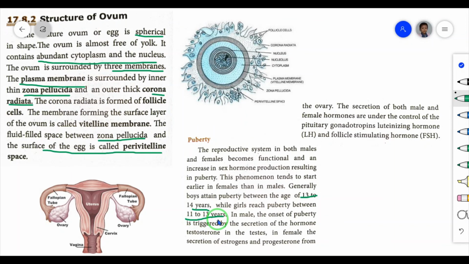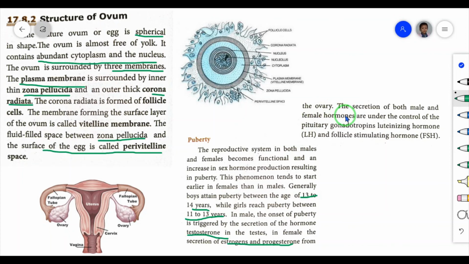In males, the onset of puberty is triggered by the secretion of the hormone testosterone in the testis. In females, it is the secretion of estrogens and progesterone hormones. The female's body produces estrogens and progesterone from the ovary, and the male's sex organs produce the hormone testosterone.